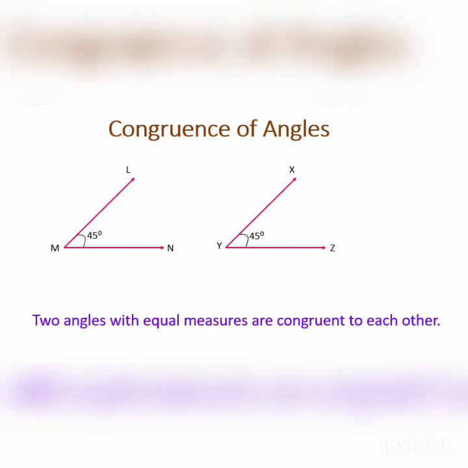Let's turn to the next content. Congruence of angles. Angle LMN and angle XYZ are both of 45 degrees. Therefore, when both the angles are equal, that is, when both the angles are of 45 degrees, they are said to be congruent to each other. We have just considered this as 45 degrees. You can consider any other angle also. Two angles with equal measure are congruent to each other.